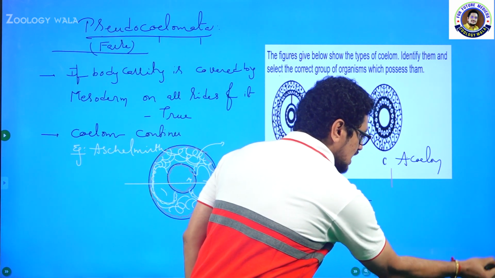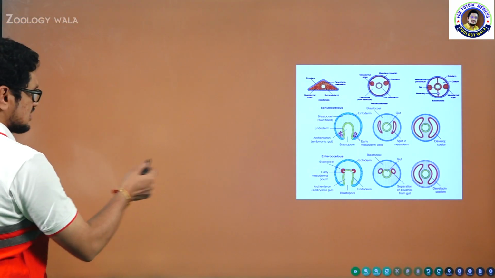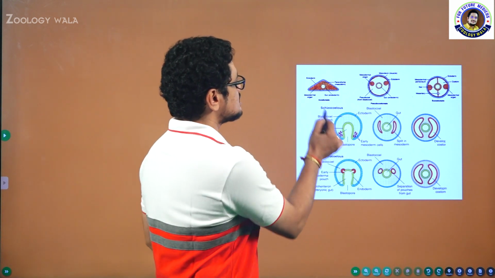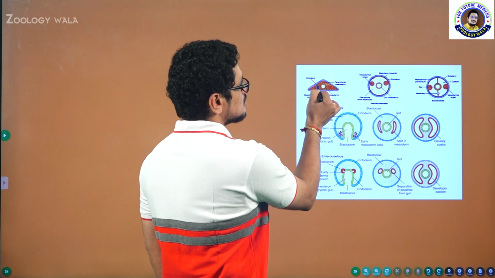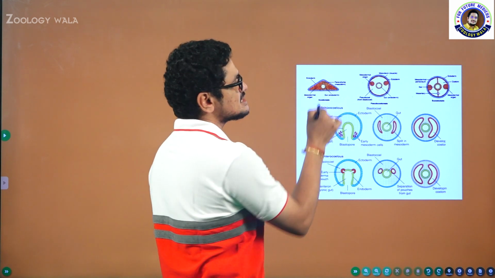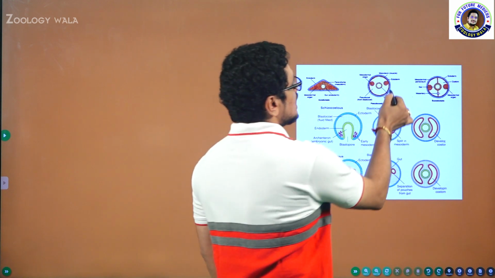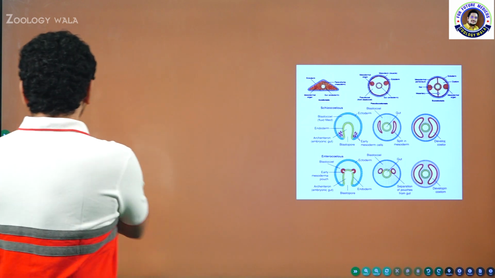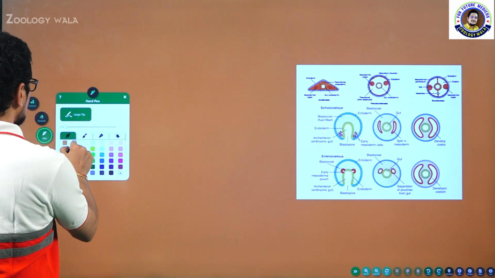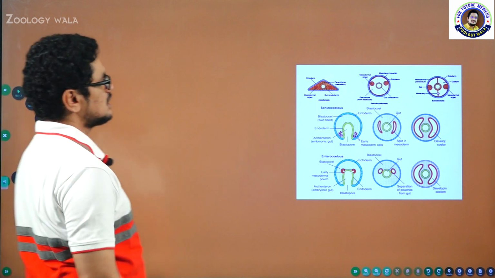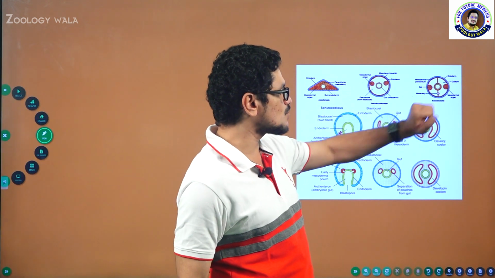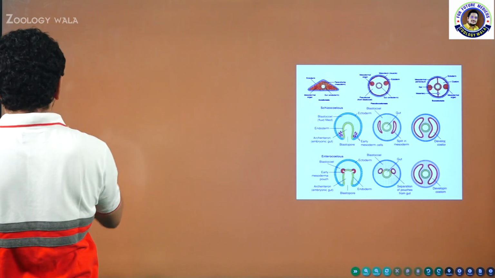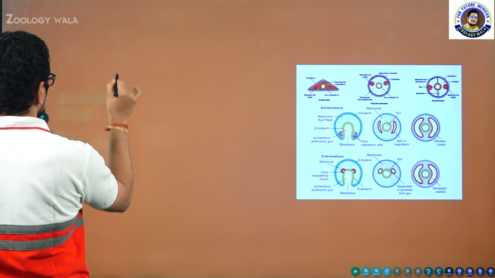Let me show you one excellent image, this one. In this image, this is acoelom, where the outermost layer is ectoderm, the innermost layer is endoderm, and here mesodermal cells are present. No empty space. And the coelom here is in the form of pouches, you can see that. So this is pseudocoelom. Let us come to this one, eucoelom. Eucoelom means true coelom. Let me put the heading here.